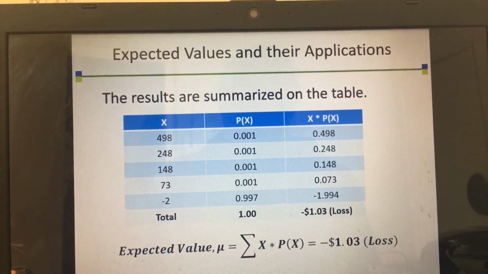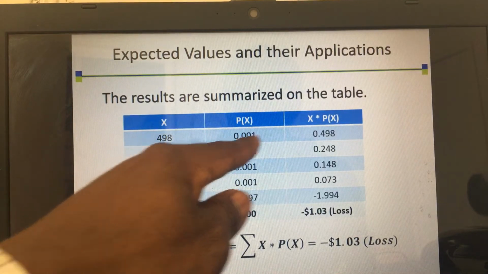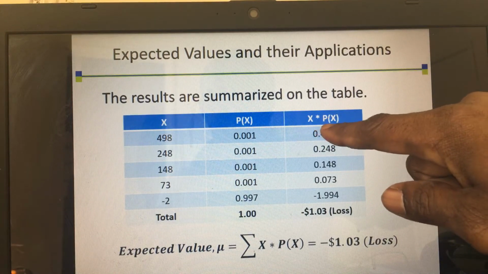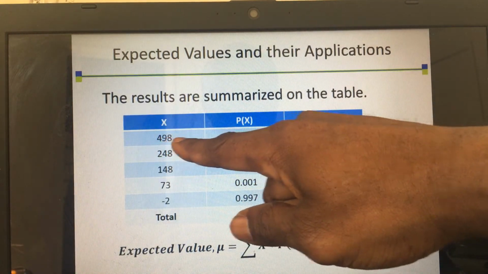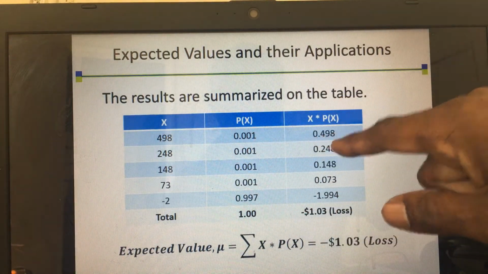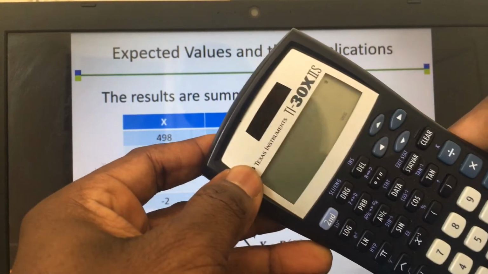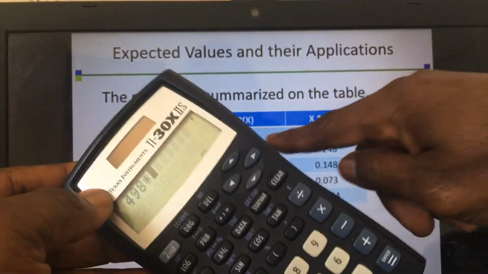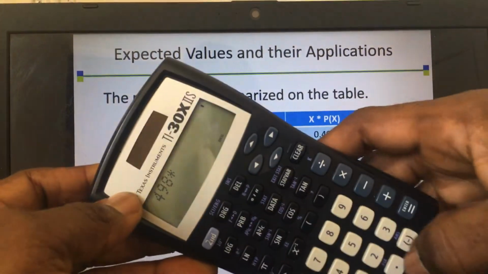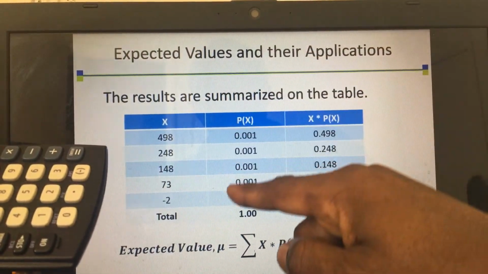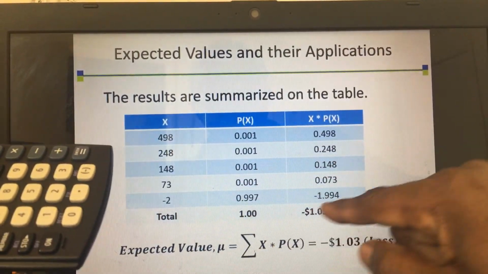Now, we are ready to calculate the mean. The next thing is to multiply these two numbers here, x times the probability of x. So this is our x, multiply by this. 498 times 0.001 gives me 0.498, which I have here. I follow the same process for all of them, multiplying these two in each case to get all of these.